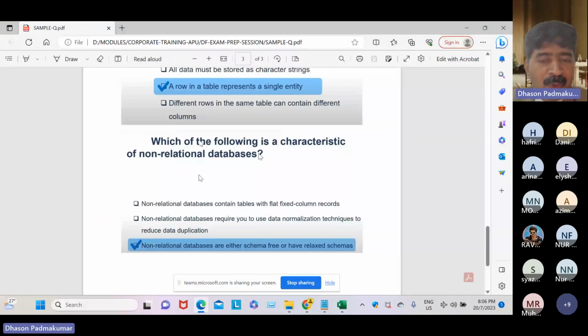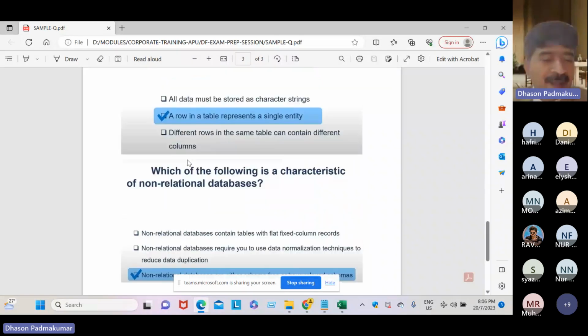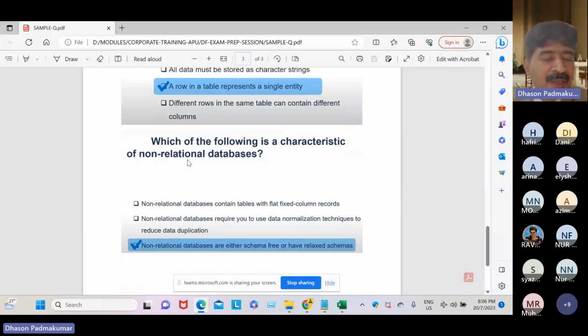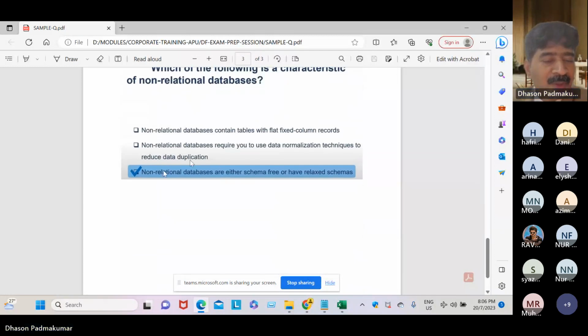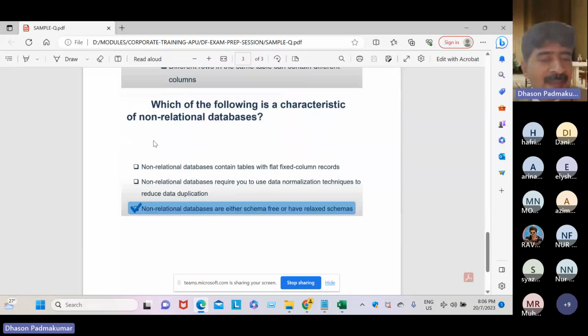Which of the following is a characteristic of non-relational? Non-relational, dear students, I taught you in May: key-value, document, JSON. In a non-relational database, the data is not stored in rows and columns, not in table form.